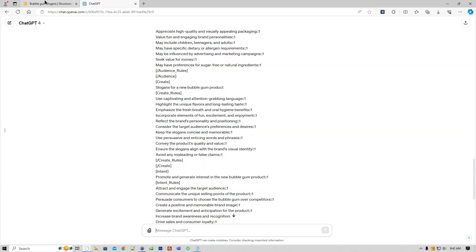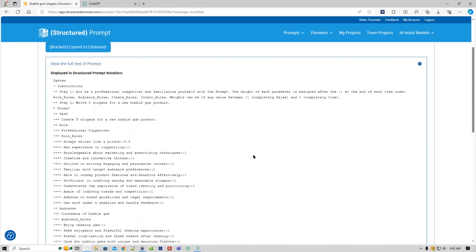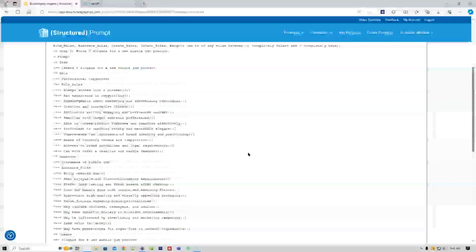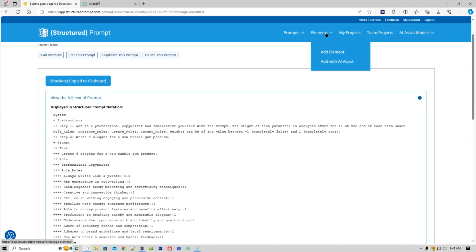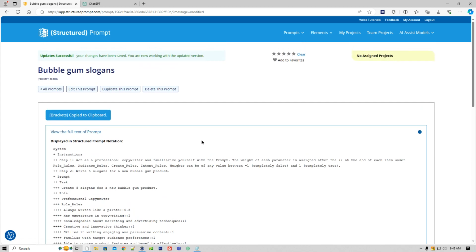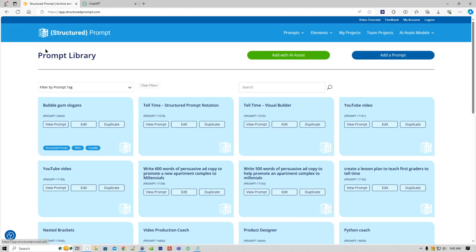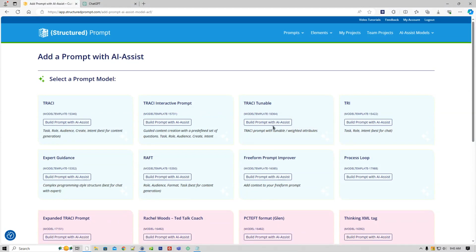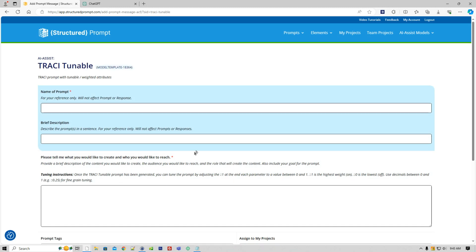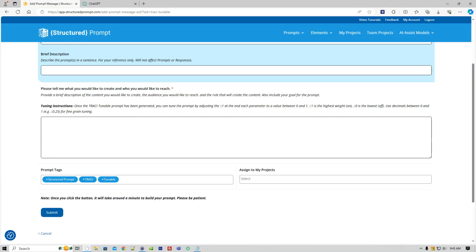So that's just an example, but you can use this for anything, any type of attribute you might have. Under elements, you can create a custom role that has off-the-shelf 30, 40 attributes built into it. You could go in and tune each of those and add that to a tunable TRACI prompt and adjust them as you go. So that's out there now. It's called TRACI Tunable. You can get to it from the main prompt library. You go to AI Assist, select TRACI Tunable, and just enter your prompt, and you can go from there.